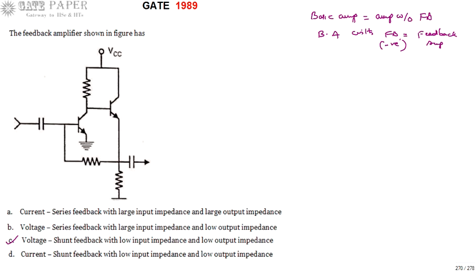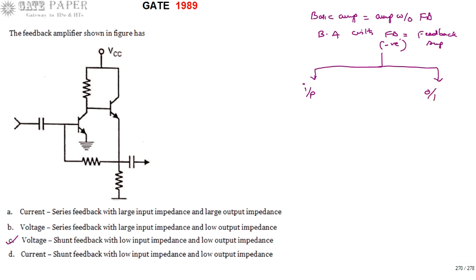If the effective signal increases after feeding a portion of the output towards the input side, then the feedback is called positive feedback, which is used in regenerative circuits as well as oscillators. In negative feedback, there are two considerations: how you take a sample of the output, and how it is mixed at the input side.